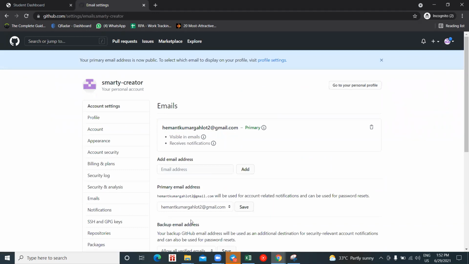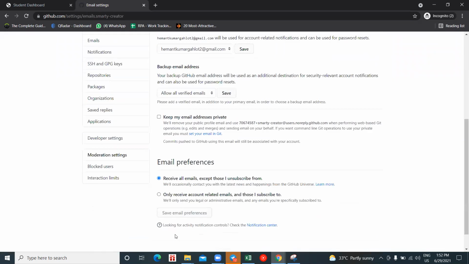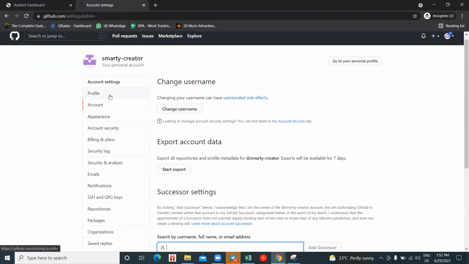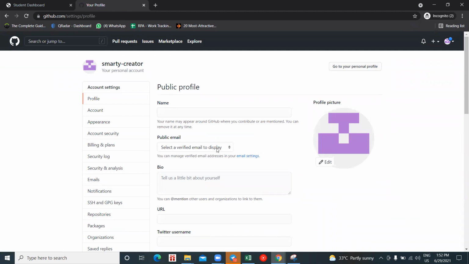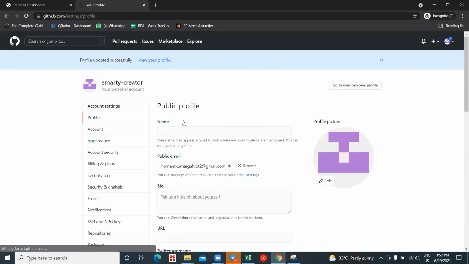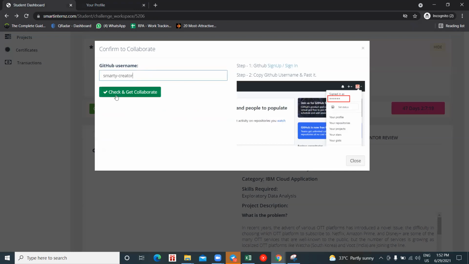Before you click on check and collaborate, uncheck this, go back to your profile. From your public email, just select your email ID there and click on update profile. What happens is that the email becomes a public one. Now go back and click on check and collaborate. Oops, it says that valid.